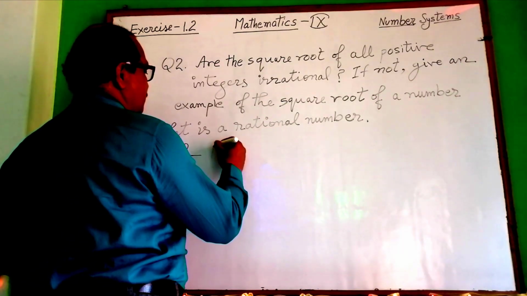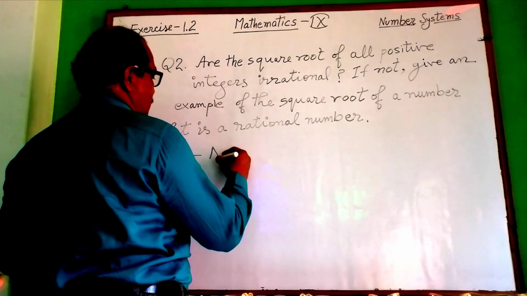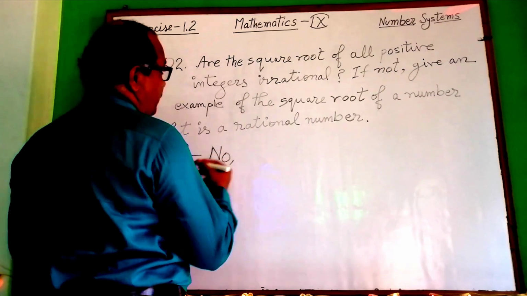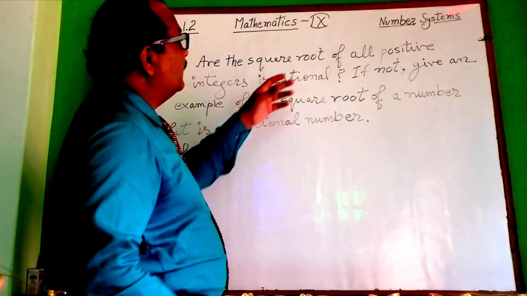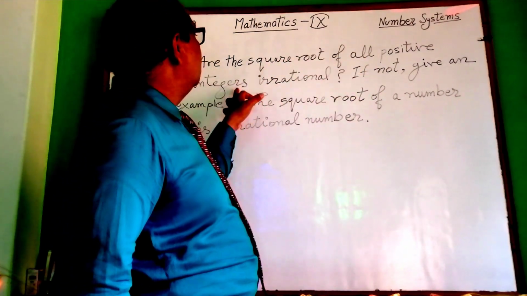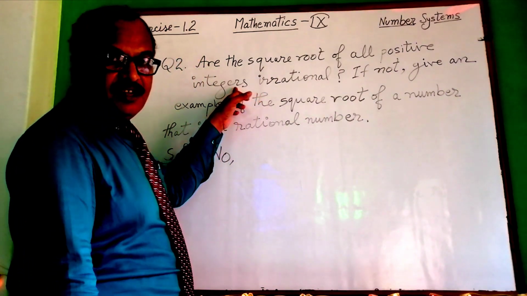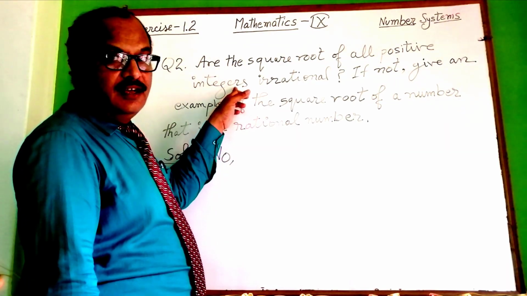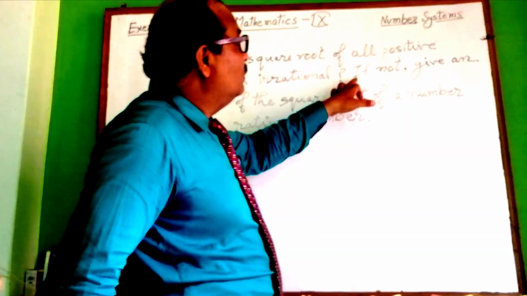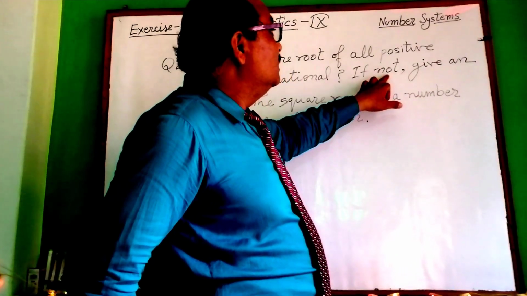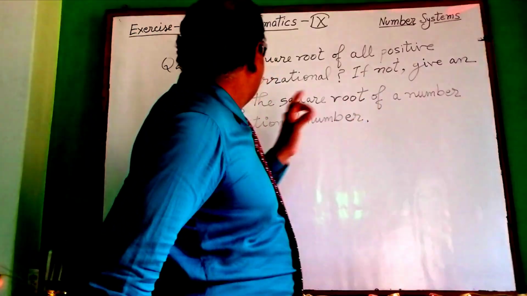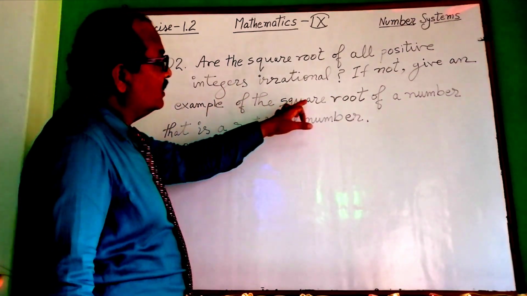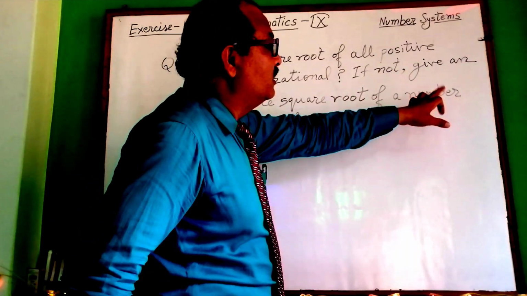Your answer will be no. Why? If you are taking the square root of any positive integer, it may be rational as well as irrational. One thing is here told, if not, give an example of the square root of a number.